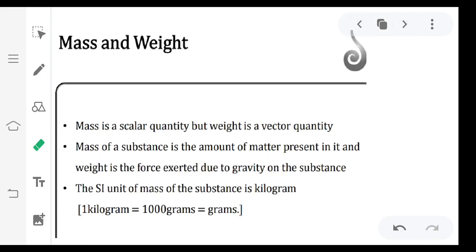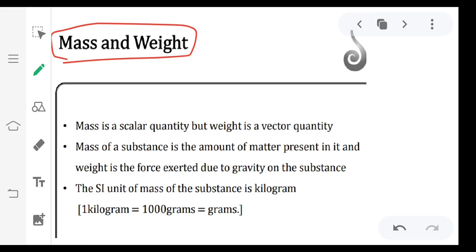Next, some important quantities and their meaning and units. First one is mass and weight. Mass is the actual quantity of substance present in matter. Weight is the force exerted on the substance due to gravity. Mass is always constant. Weight may vary from place to place because gravity will be different at different places.